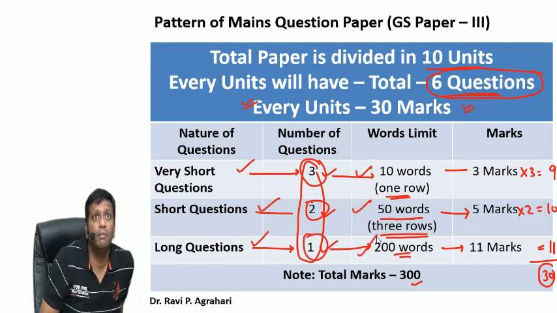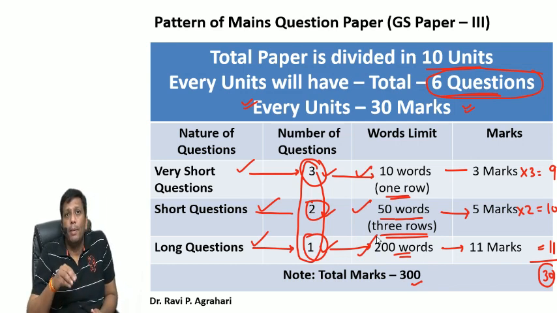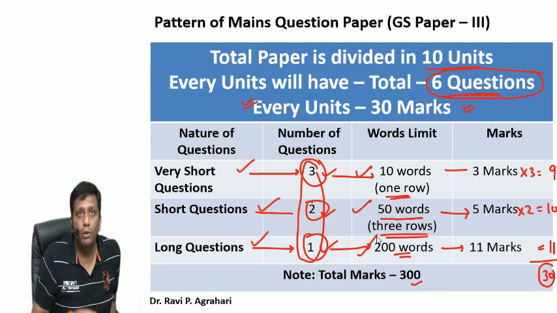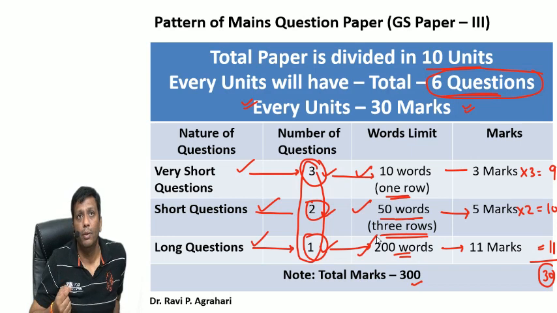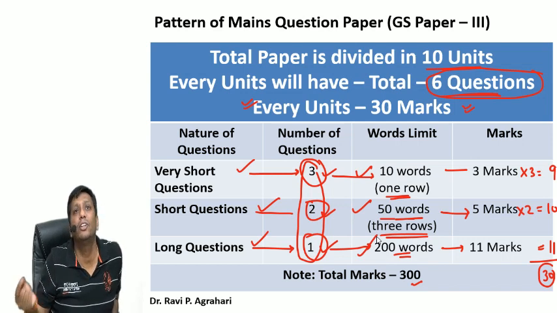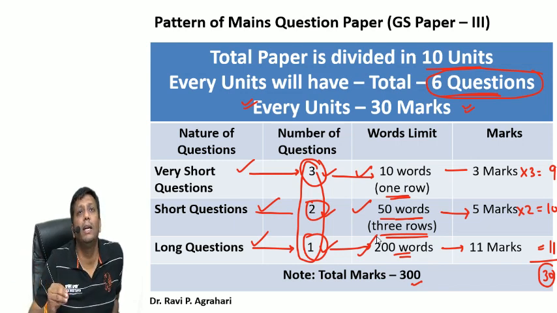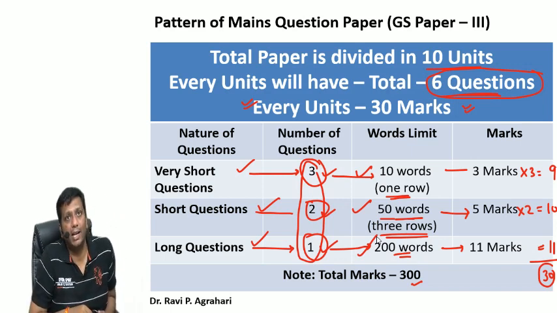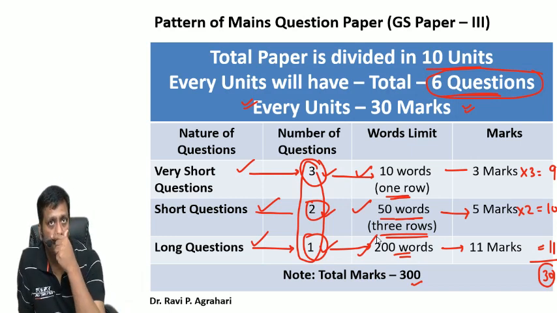You remember one thing which I will tell you at the last: don't be biased by these word limits. You will not count words whenever you write; you will practice like this. 10 words means if you finish your answer in 7 to 8, maybe 11 or 12. 50 means 45, 43, or 51, 52. 200 means around 180 to 210. Small word limits plus minus small, big word limits plus minus big, you follow. I advise everyone this because most of the time students get confused.